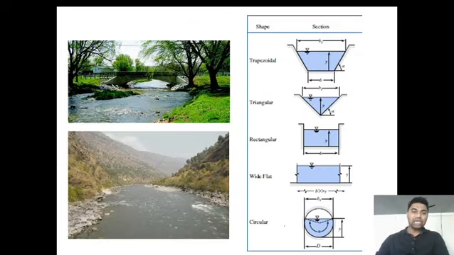As you can see in the images, these two are examples of natural channels. These are nothing but natural channels.